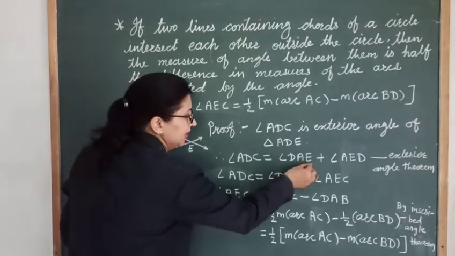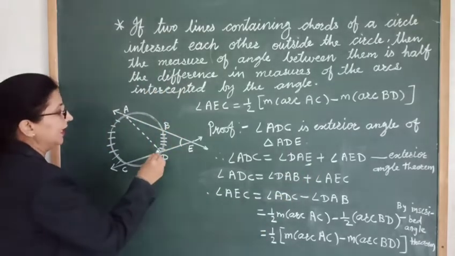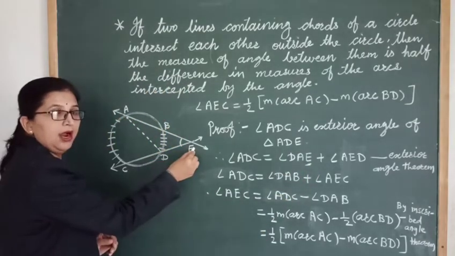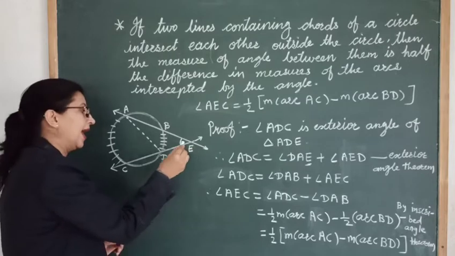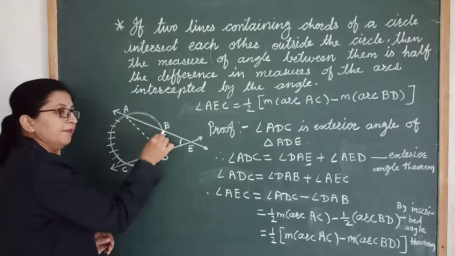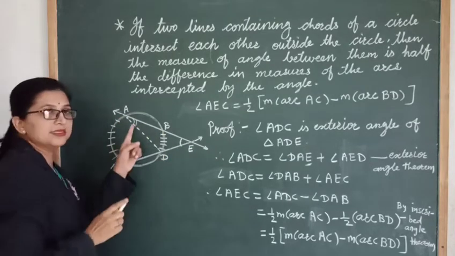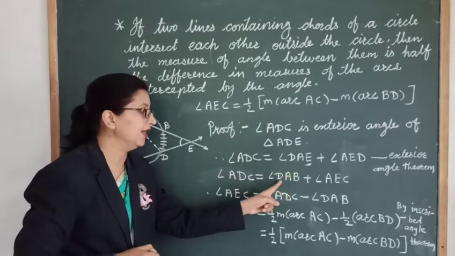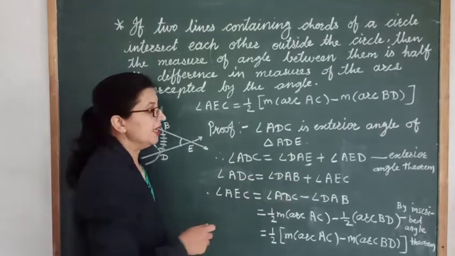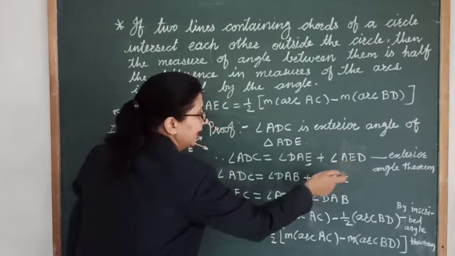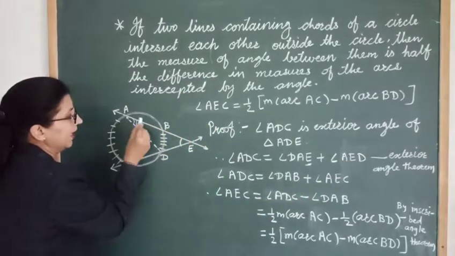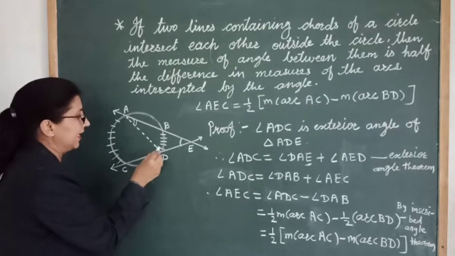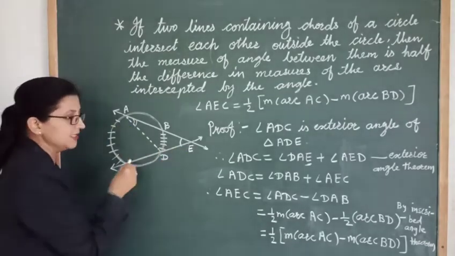Okay. Then here we have made a slight change. Now here instead of saying angle DAE, we can say angle DAB. Angle remains same. Okay. So instead of angle DAE we have written angle DAB. Similarly, instead of saying angle AED, we can say angle AEC.